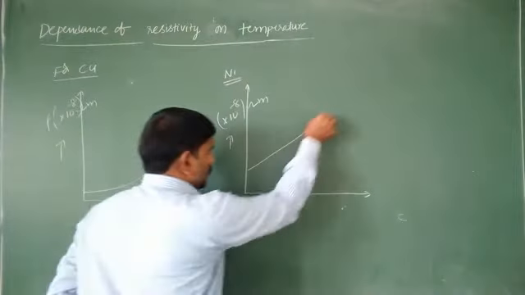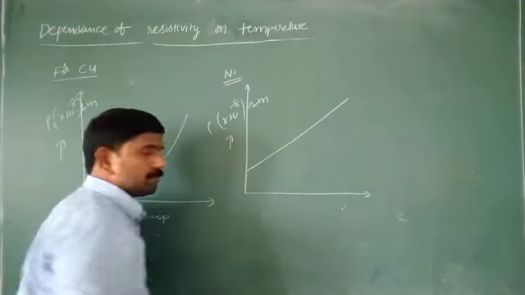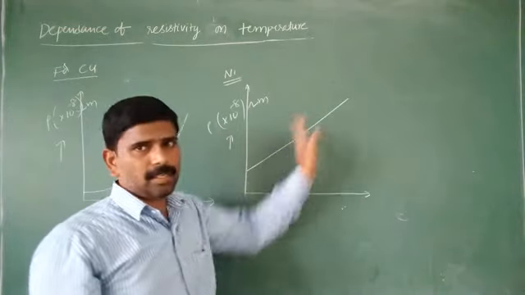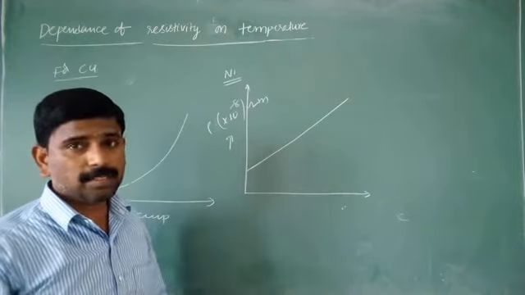Here we get a straight line like this, so when temperature increases, resistivity continuously increases.